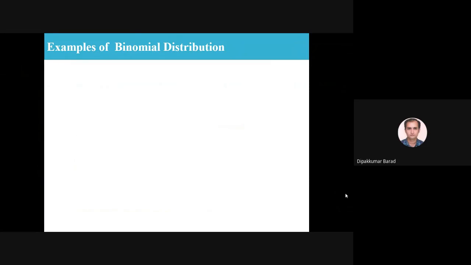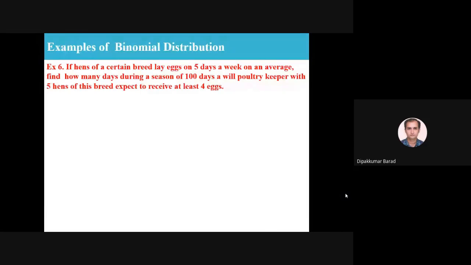Okay, so last time we discussed binomial distributions. The last example in binomial distributions which we discussed: if hens of a certain breed lay eggs on 5 days a week on average, find how many days during a season of 100 days a poultry keeper with 5 hens of this breed can expect to receive at least 4 eggs.